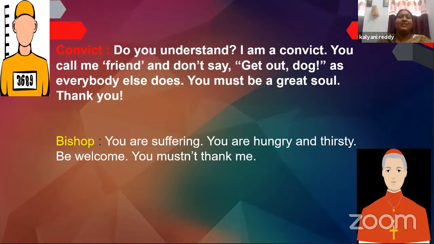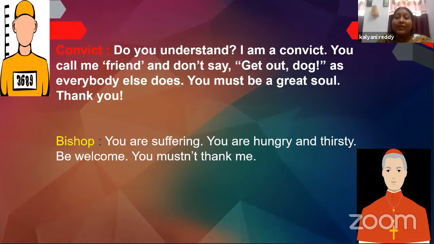You mustn't thank me. So, dear students, look at the dialogue here. Now, if you take a look at the first dialogue, that is the conversation in which the convict is talking to the bishop, you can see every sentence is ending with a mark. Now, what are they? Look at the first sentence. It is ending with a question mark. The second sentence is ending with a full stop. Now, if you move further, you can see quotation marks and then apostrophe, then a comma, and then in the end again an exclamatory mark.